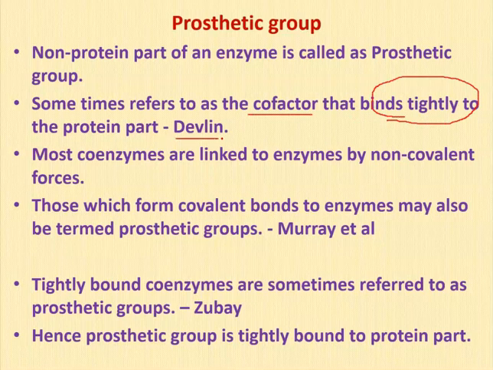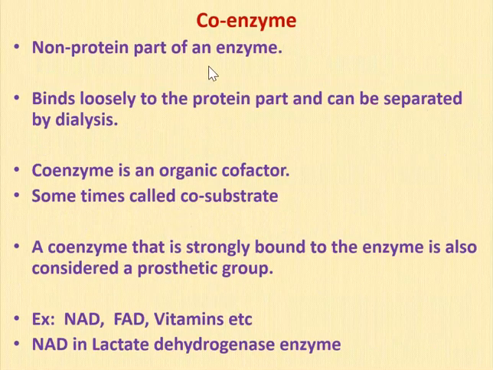This is according to the scientist Devlin. Most of the coenzymes are linked to enzymes by non-covalent forces, but those which form covalent bonds to the enzymes may also be termed as prosthetic group according to Murray et al. But majority of the scientists believe that prosthetic groups are tightly bound coenzymes. Prosthetic groups are tightly bound.